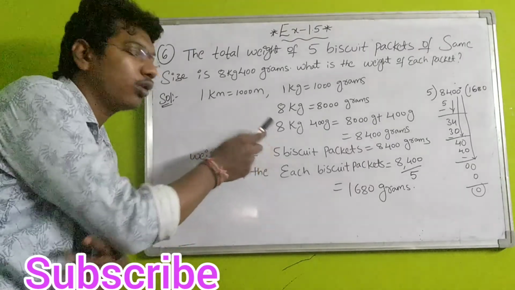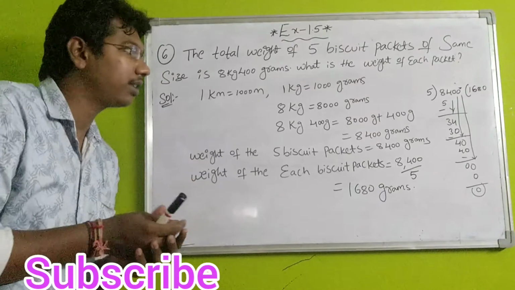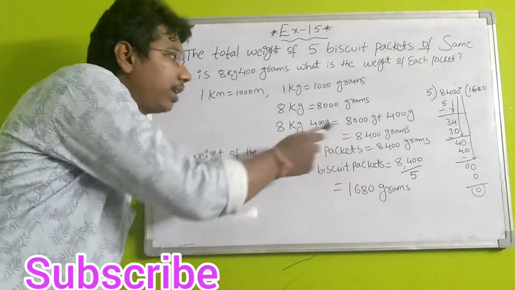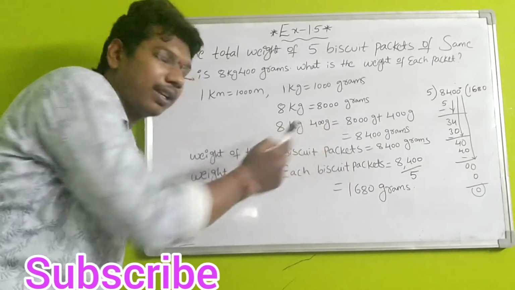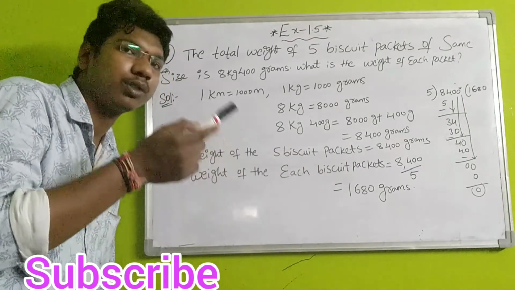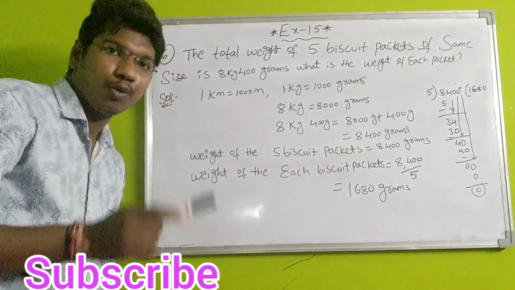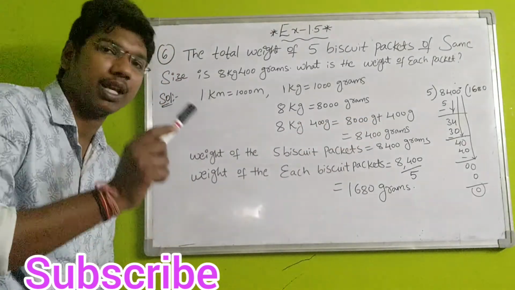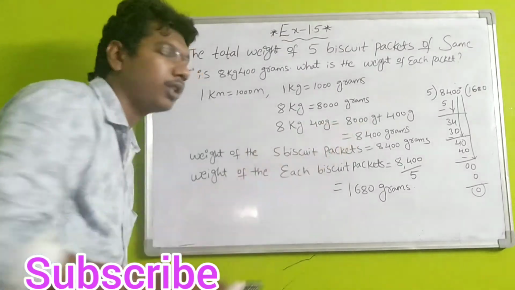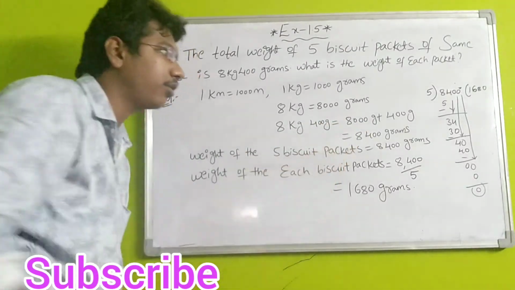Similarly, total weight of 5 biscuit packets is 8 kgs 400 grams. Now 8 kgs is nothing but 8000 grams, plus separately 400 grams is also given. Students, write 400 grams. Now add 8000 grams plus 400 grams. Therefore 8000 plus 400 is equal to 8400 grams.